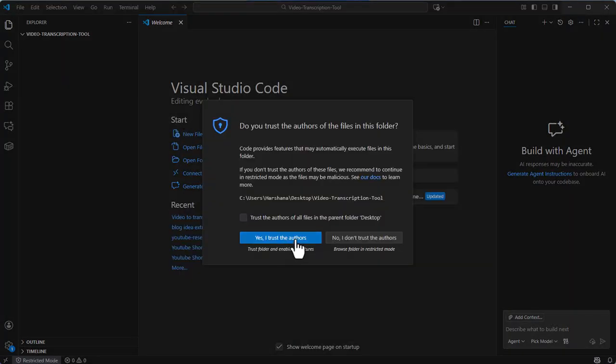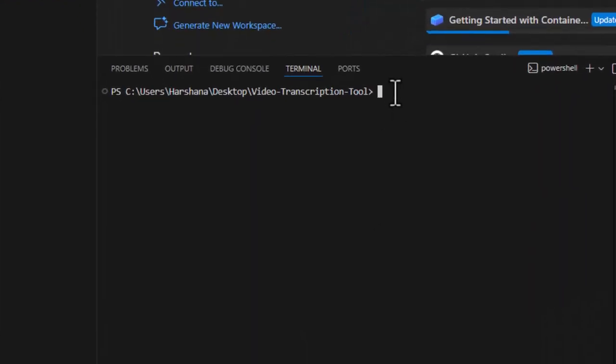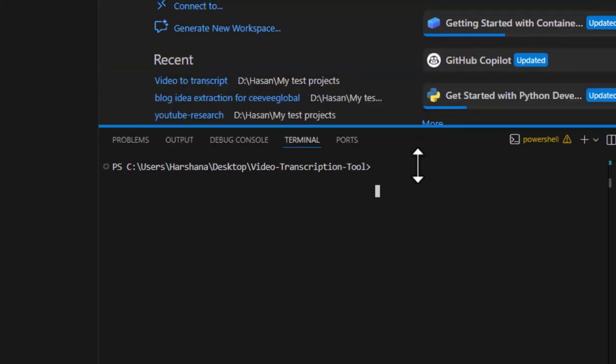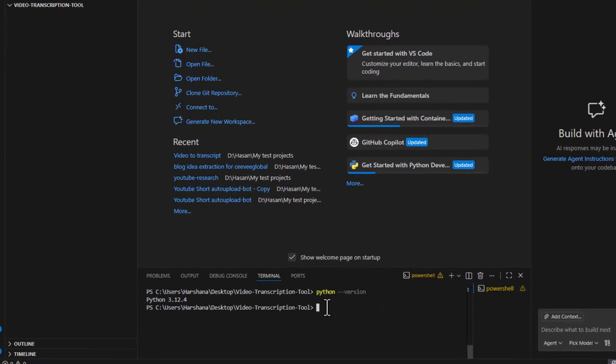You need to verify that Python is installed. I already have it installed. Let me show you how to check. Open a terminal and type python --version. Great, Python 3.12 installed. Now a virtual environment. This keeps our project dependencies isolated.